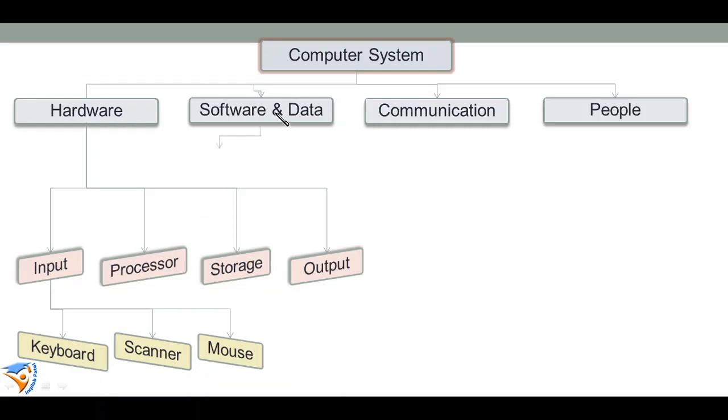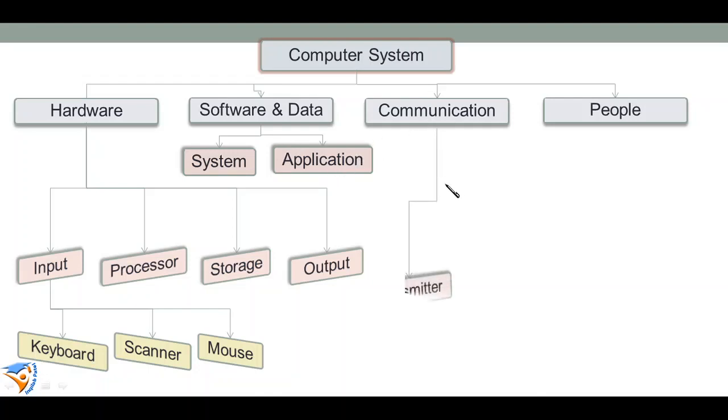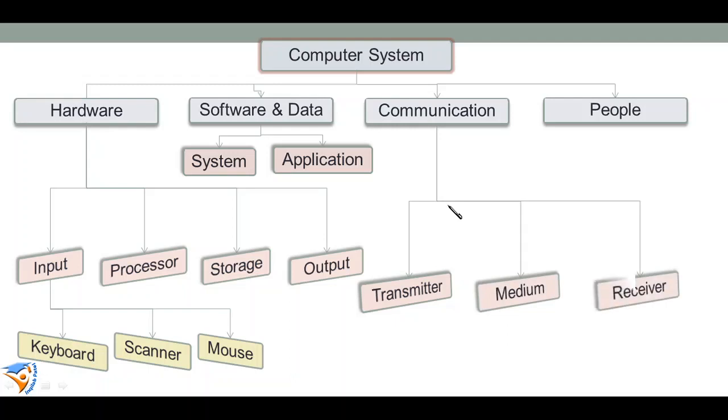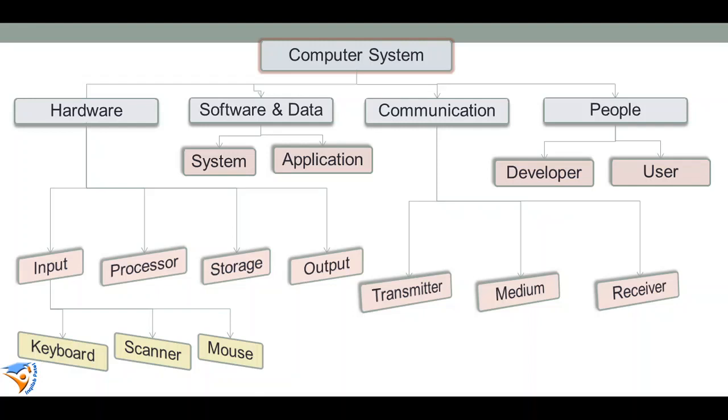Software is divided into system software and application software. These are further divided into operating system and utility software. Communication is divided into transmitters. Transmitters are basically senders, medium, and receivers. These are further divided into different subsystems. People are divided into developers and users, and these are further divided into different subsystems. So a system is divided into subsystems and further subsystems.